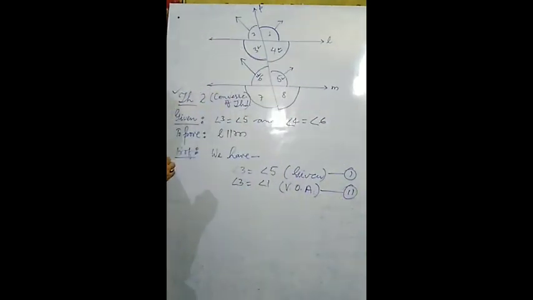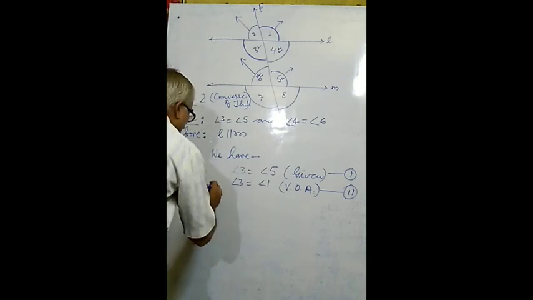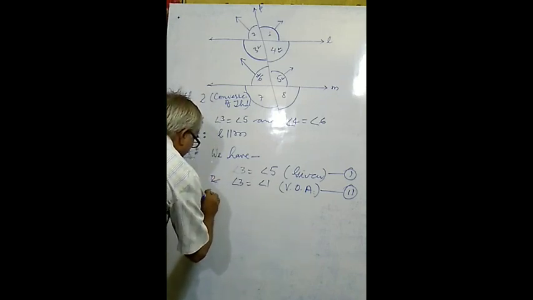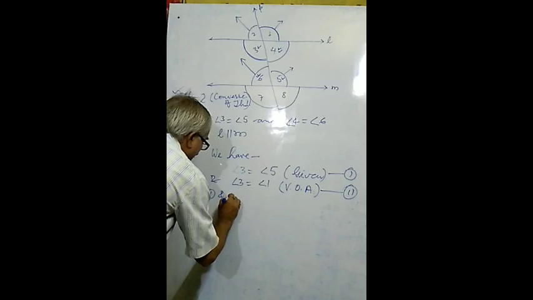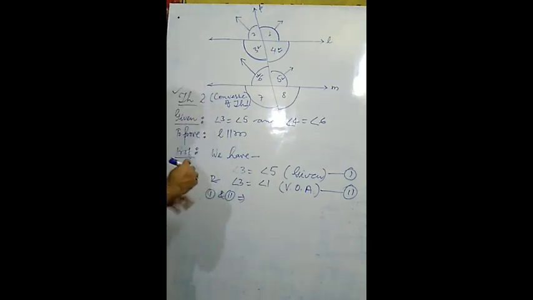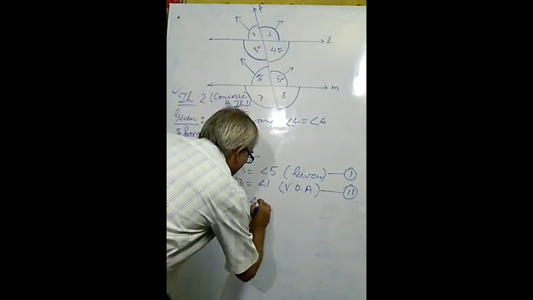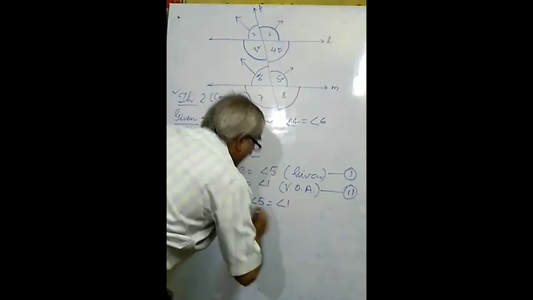Now compare equation number 1 and 2. What will be there? 1 and 2 imply things which are equal to the same thing. Angle 5 equals angle 3, and angle 1 also equals angle 3. It means both angles 1 and 5 are equal to the same thing, angle 3. So angle 5 and angle 1 are equal.